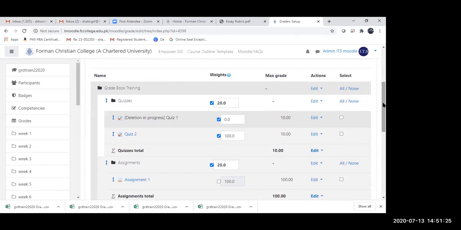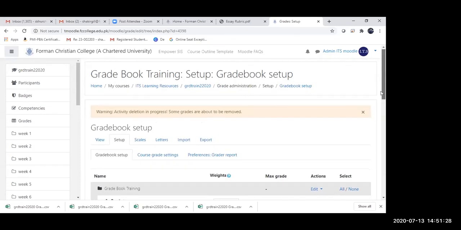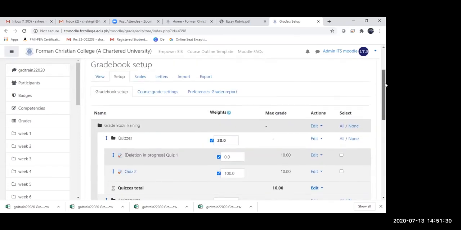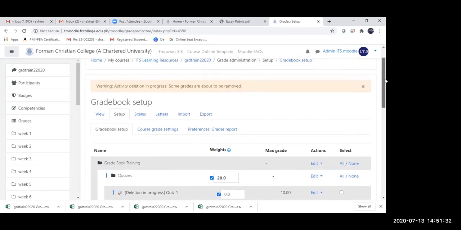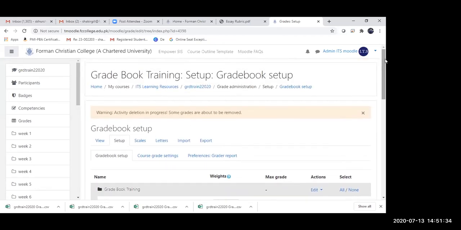The deletion process is going on. Some grades are about to be removed, but it hasn't shown that it has been done. So I guess there is that lag over there.